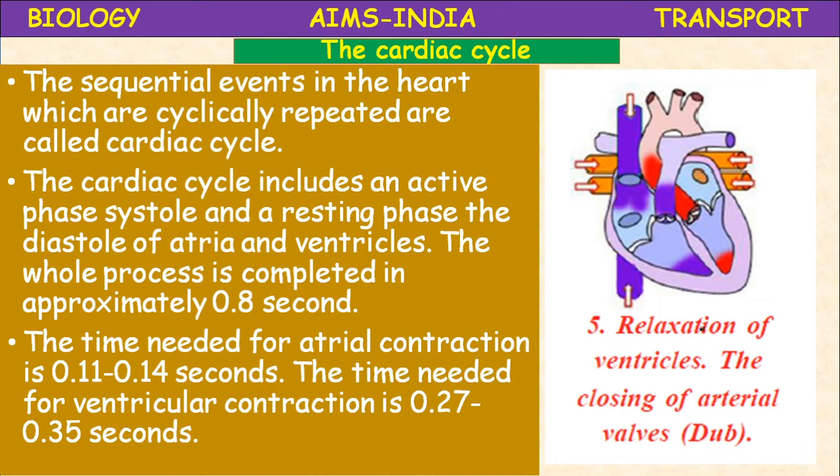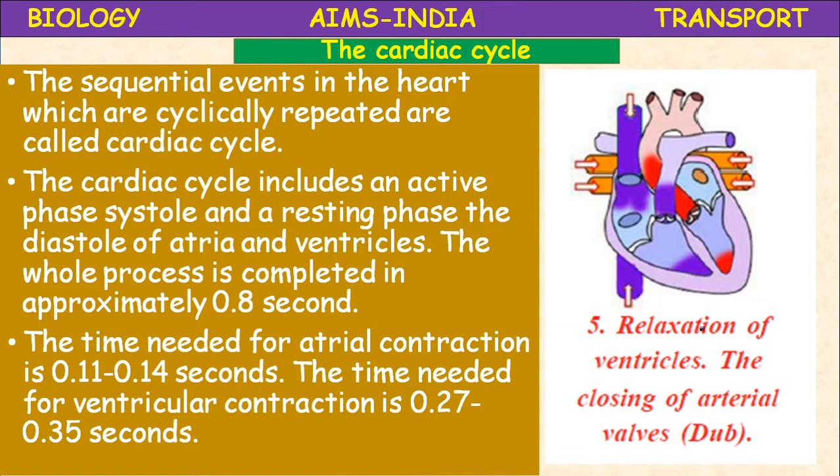In 1 minute, the heart beats 70 to 80 times. One heartbeat is equal to one systole plus one diastole. Systole means contraction, diastole means relaxation. With contraction, the lub sound is produced; with relaxation, the dub sound.